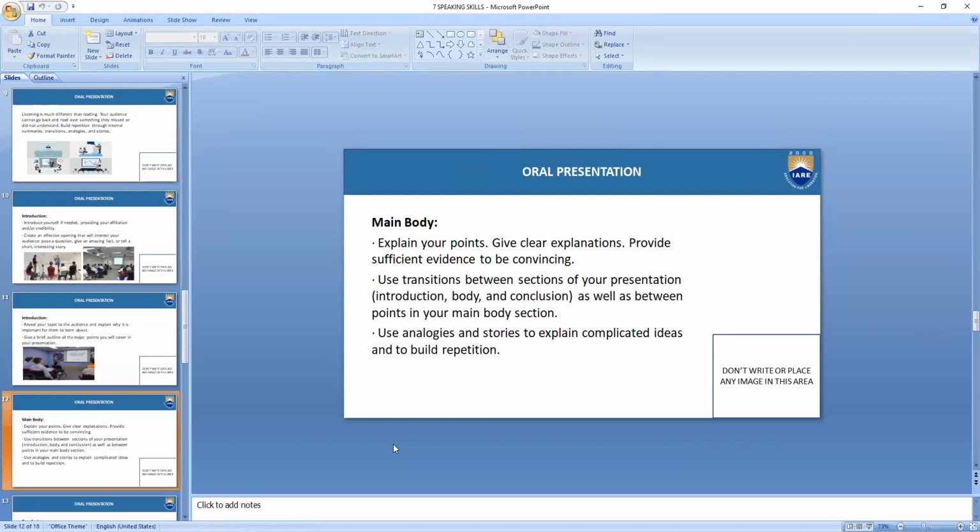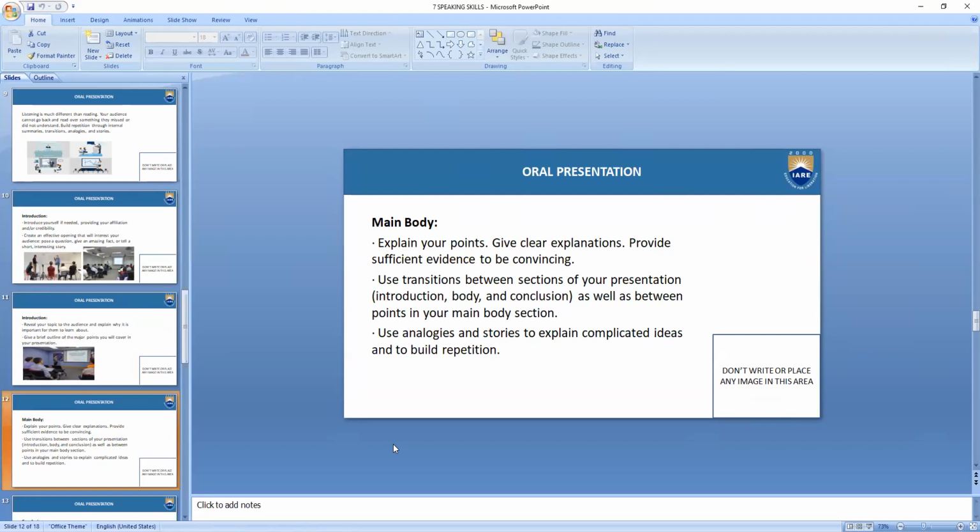Use transitions between sections of your presentation, that is the introduction, body, and conclusion, as I told you just now, as well as between the points in your main body. It is very important that you conclude your topic by trying to tie the loose threads. I mean, try to complete the whole information in 3 segments: introduction, the middle body, and the conclusion. The main body will suggest what is the future action.